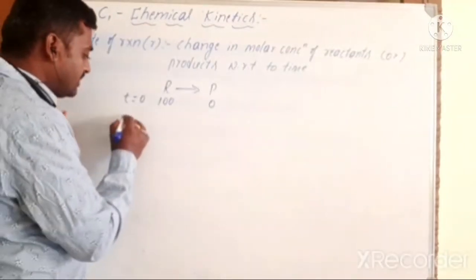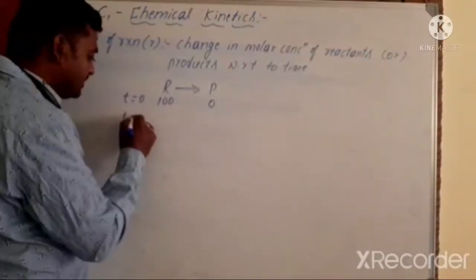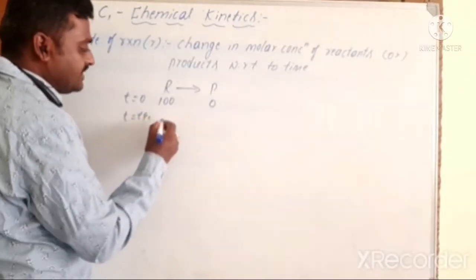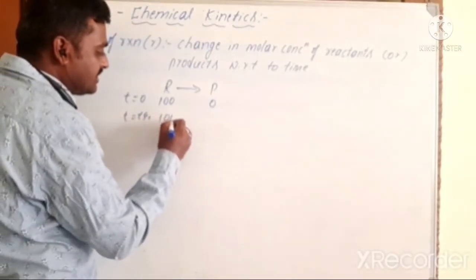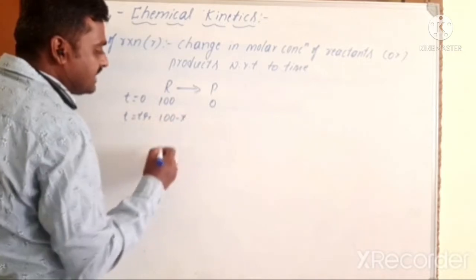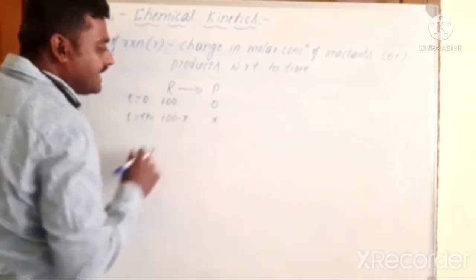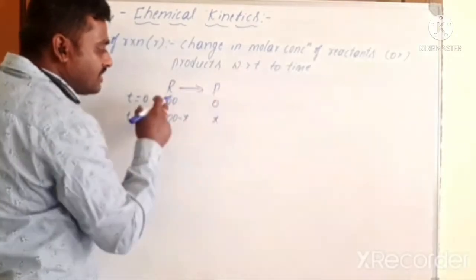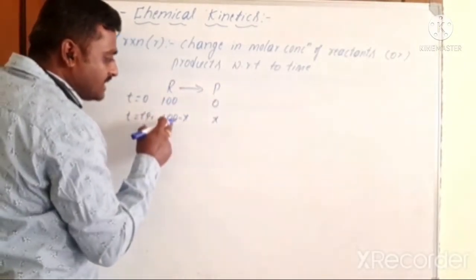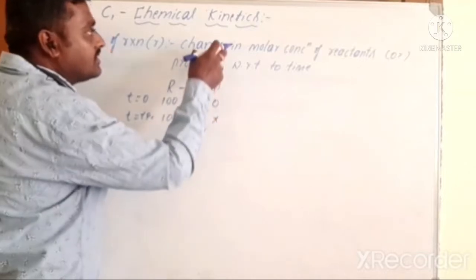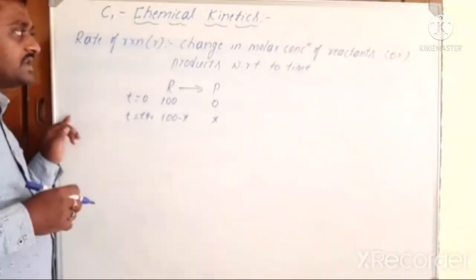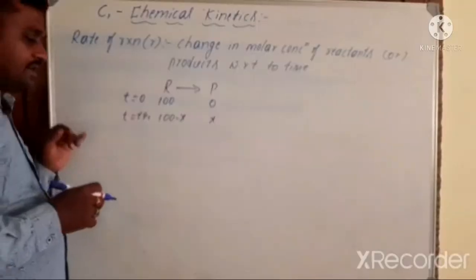At time t seconds, it will become 100 minus X, and the product will become X. That means with change in time, the concentration of both reactants and products is going to change. So that is known as the rate of the reaction.